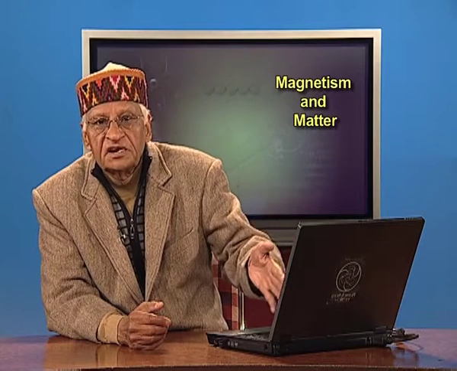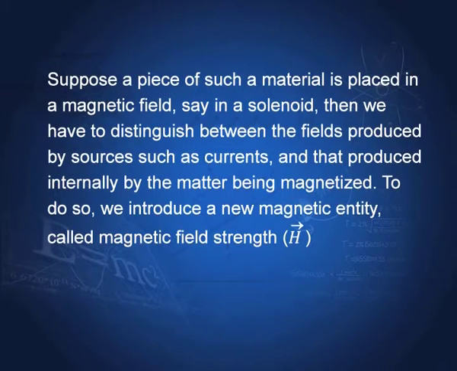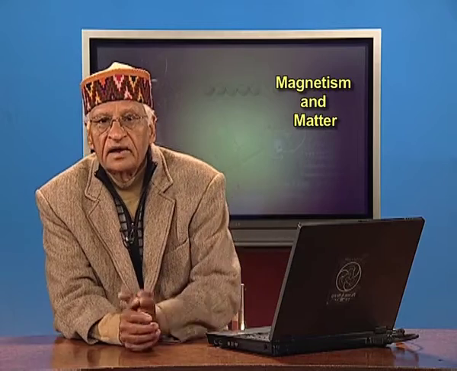Suppose a piece of such material is placed in a magnetic field, say in a solenoid, then we have to distinguish between the fields produced by sources such as currents and that produced internally by the matter being magnetized. To do so, we introduce a new magnetic entity called magnetic field strength, denoted by H.